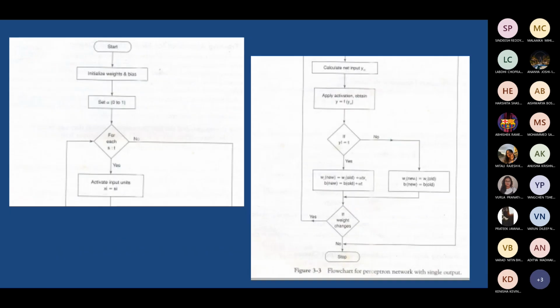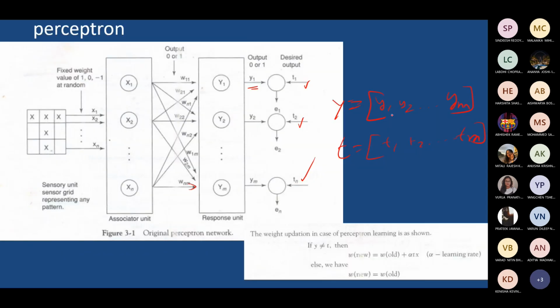In each output node there will be a target element like t1, t2. So you are generating an error: the difference between y1 and t1 is considered as an error, maybe e1, similarly e2, up to en. So you will be generating an error vector if there are multiple nodes here.